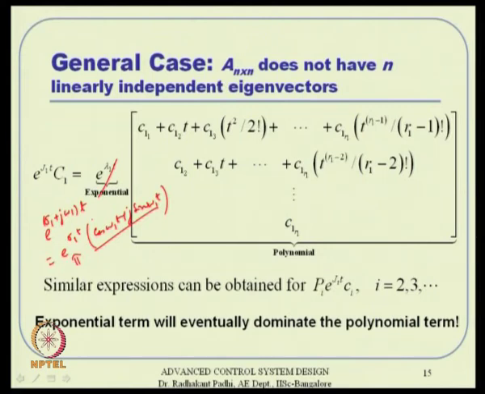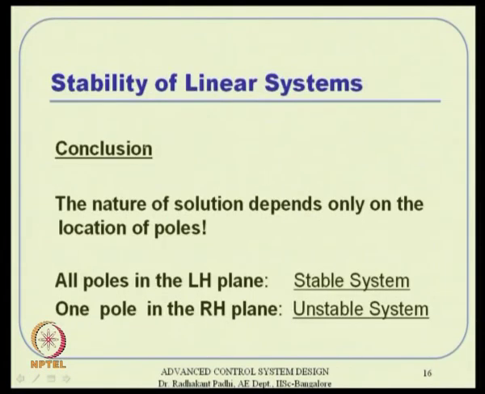But all of the roots should satisfy that. If one of them is 0, or one of them is in the right hand side, then that particular part of the solution will go to infinity, and hence everything will go to infinity. So, that is what it shows you. So, the conclusion is that the nature of the solution depends only on the location of the poles. If all poles are in the left hand side, the system is stable. If one pole is in the right hand side, the system is unstable. That is all we are telling here.